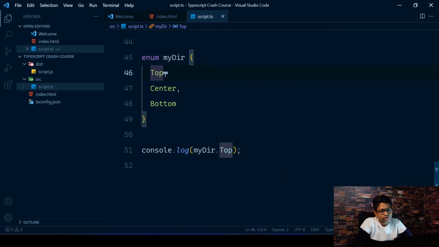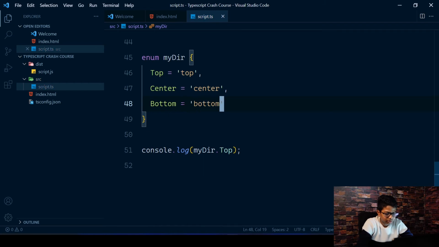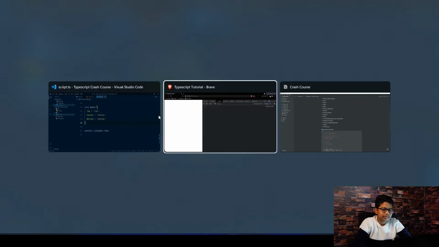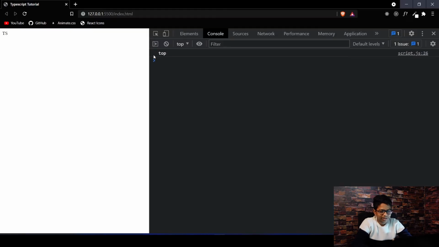We want the top to be a string of top. So you can give top, then everything else will break, so you just need to give names for those too. Center, and this is going to be bottom. Okay, so these are the names for the different directions. Of course, they're not directions, I just made it up.